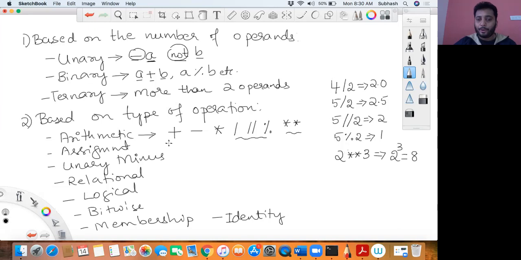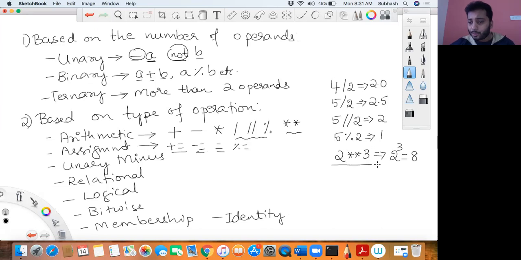Now coming to assignment operators. Did you understand this? Yeah. So let me come to assignment operators. Assignment operators will take this form: plus equal to, minus equal to, and all these. They are sometimes called compound operators or shortcut operators. Let me consider this also as an assignment operator for now. Plus equal to, minus equal to, modulo equal to, and so on. You can make use of this with arithmetic operators.